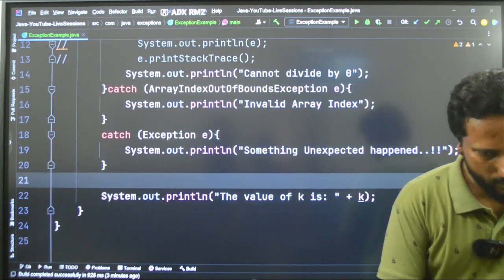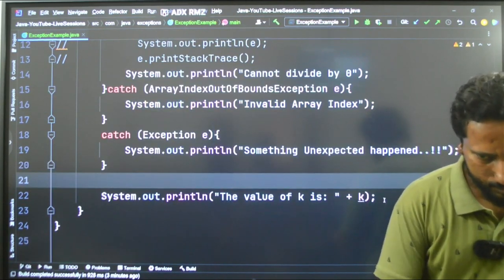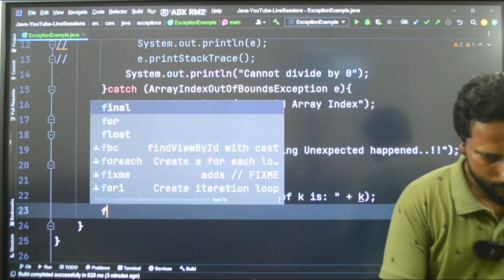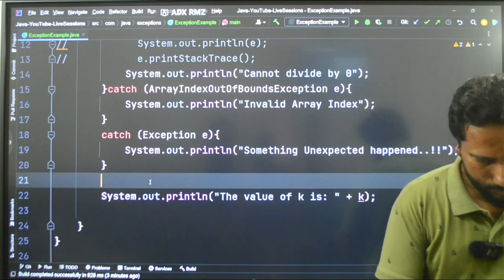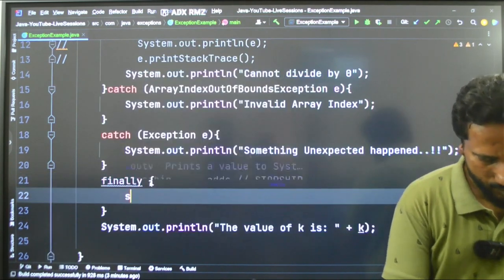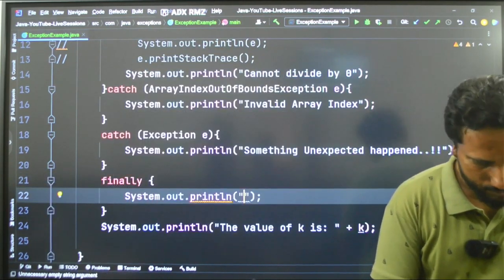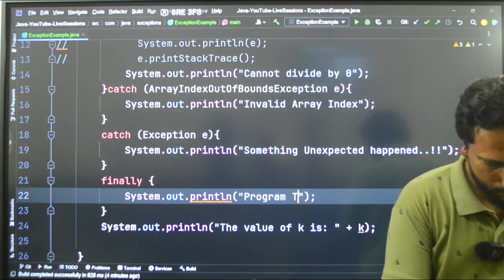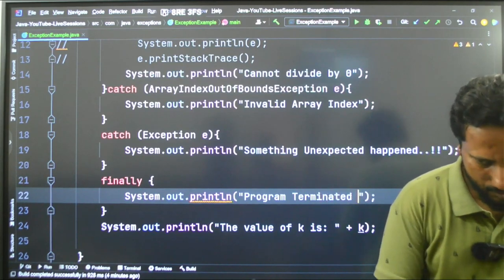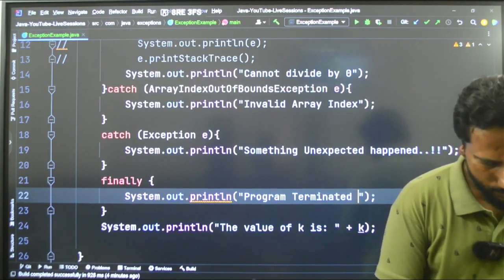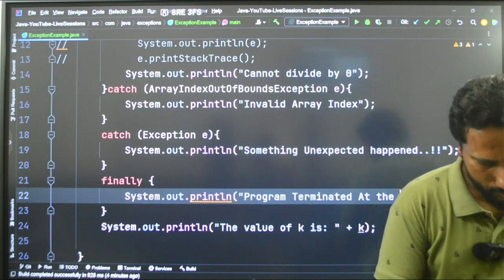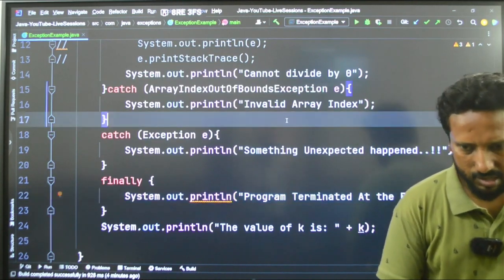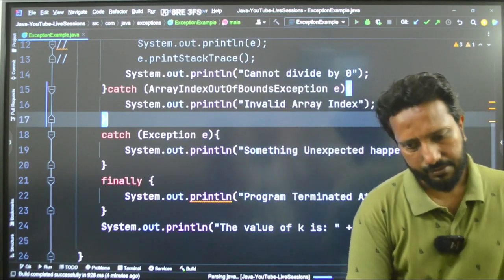You can say finally, System.out, program terminated at the end. Just run this and see what happens now.